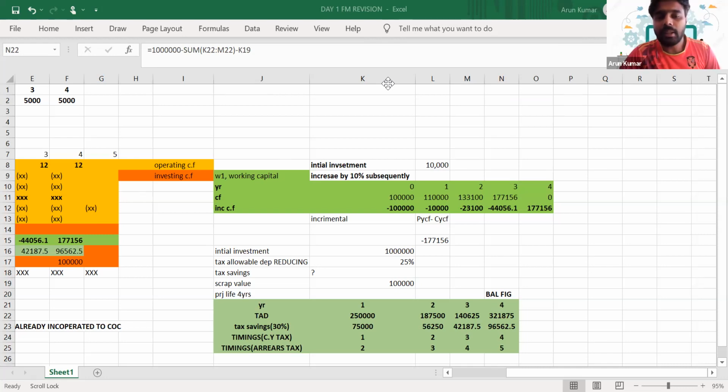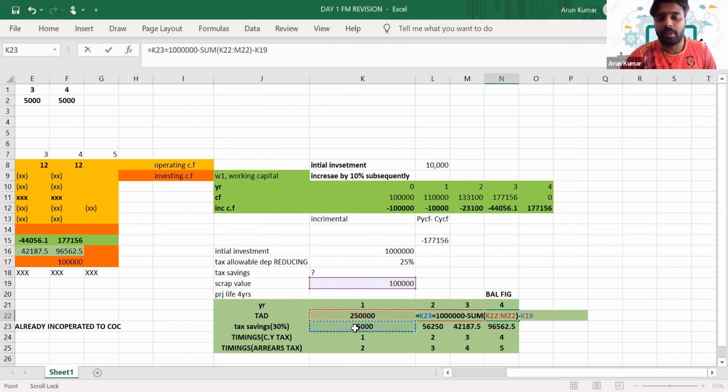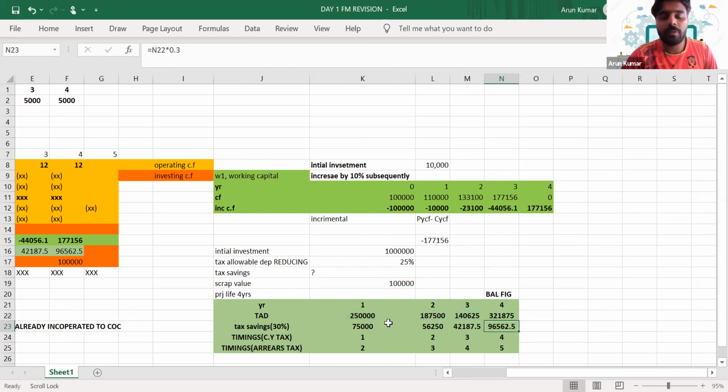So now we have calculated the tax allowable depreciation. But is the tax allowable depreciation amount what we are going to show as part of your NPV format? No. In the net cash flow effect, we will consider the tax savings. So what is tax savings? It is 30% of tax allowable depreciation. So it will be 250,000 into 0.3. That 30% is your tax rate, and you know that the allowance you are going to receive is 250,000.